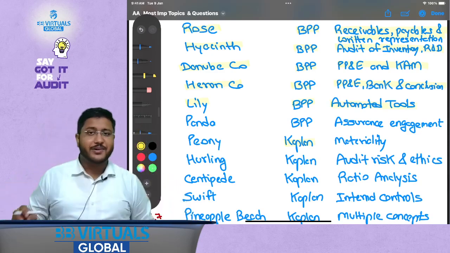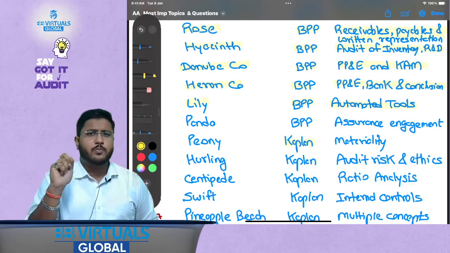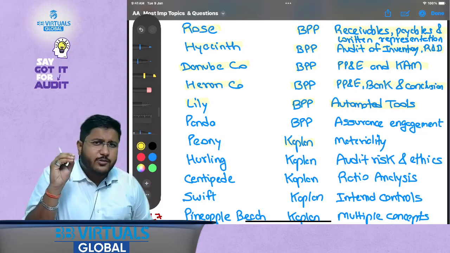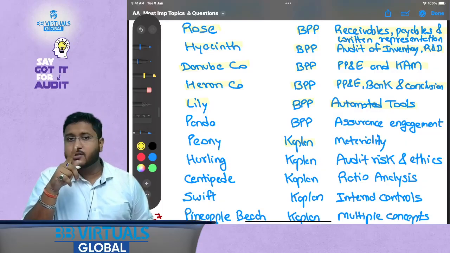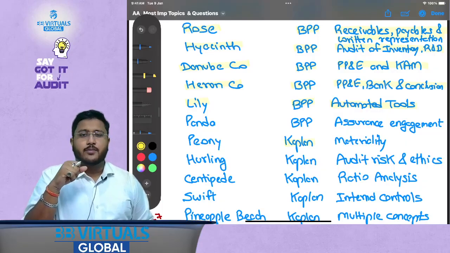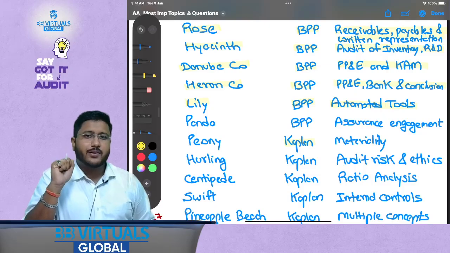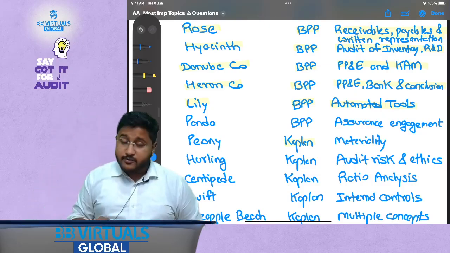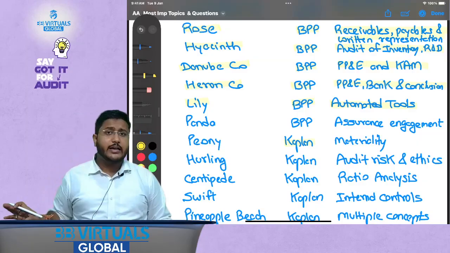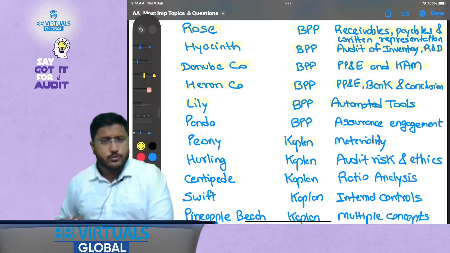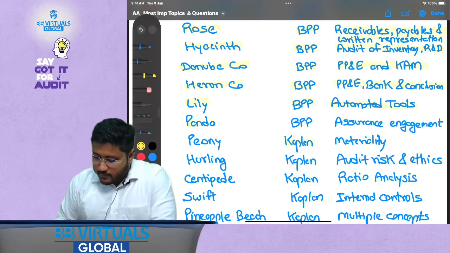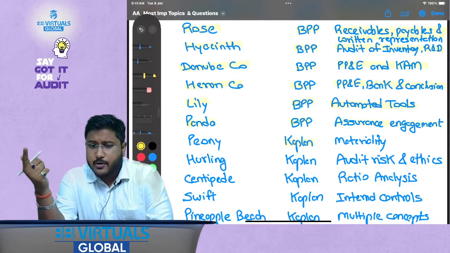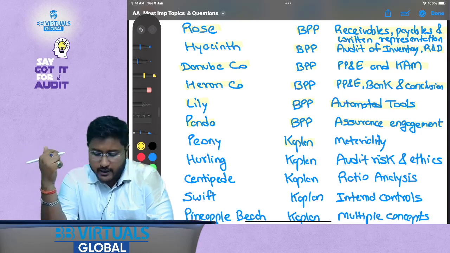Now this question is important because although automated tools is a very small part of your syllabus, a very small subtopic, if a question is asked a lot of students might not be able to answer it, and that is why this question becomes important, because you should know how to answer it. And that is why I'm letting you know the source also, so that you do not need any other material. You can directly go to this source and read the question. Then Panda Company BPP, assurance engagement. It talks about the elements of assurance engagement and how different assurance engagements work.